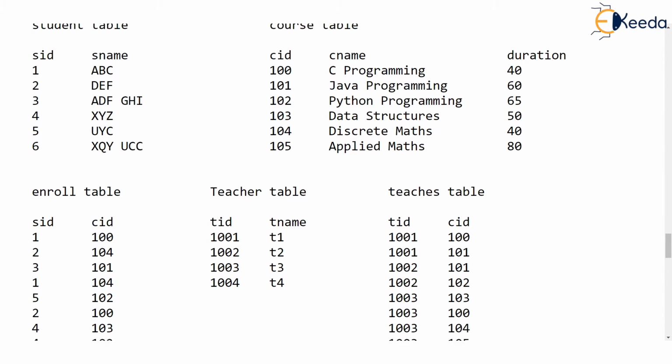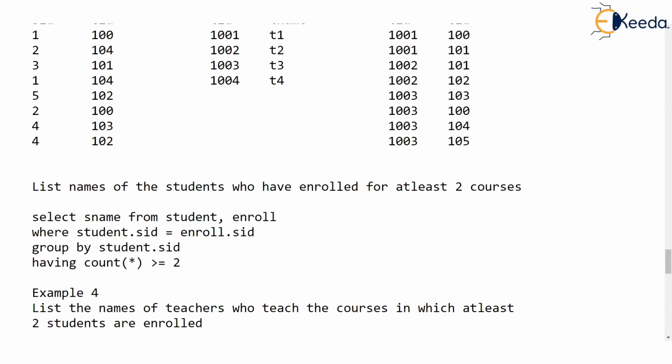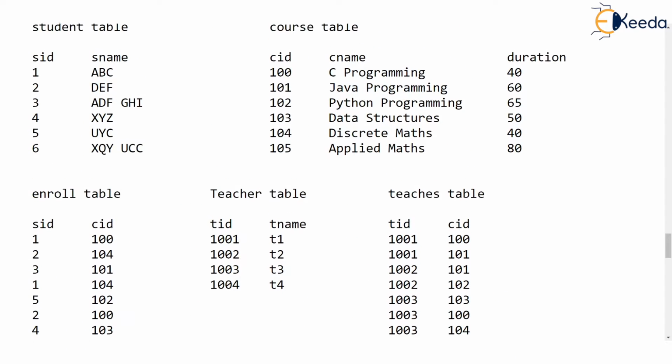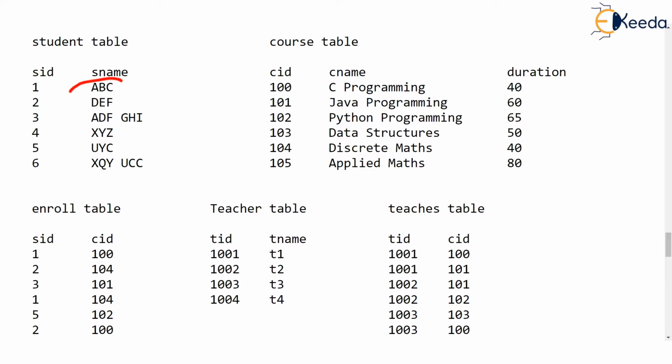Now just imagine we want to write a query like this. List names of the students who have enrolled for at least 2 courses. So basically, what we want is the name of the student who has enrolled. Okay, here is the enroll table, who have enrolled for at least 2 courses.